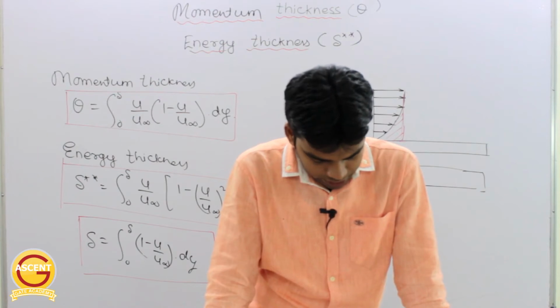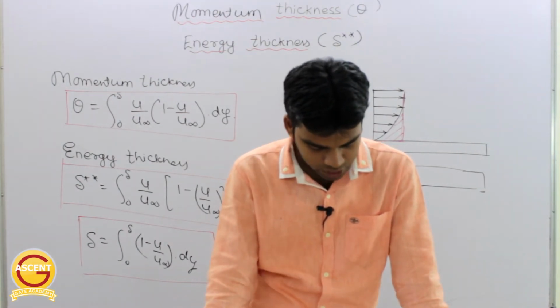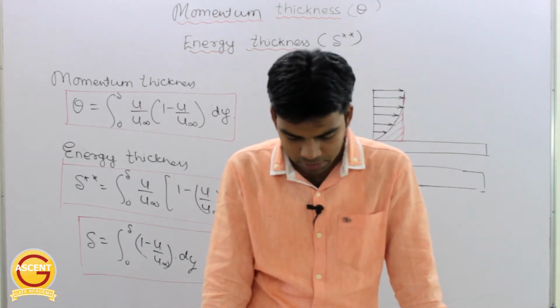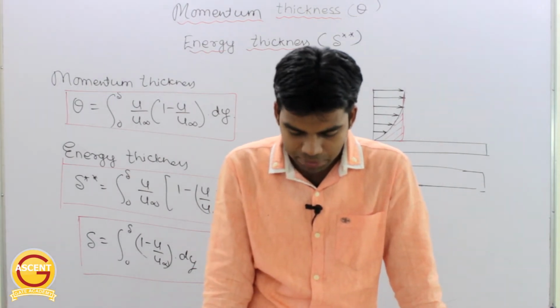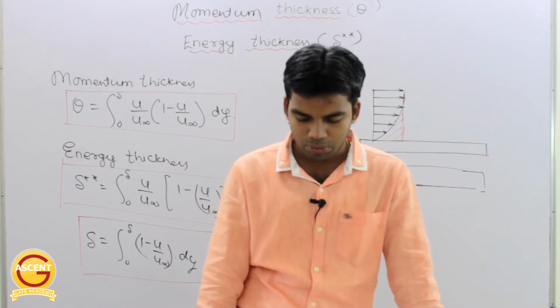Now, what is energy thickness? Energy thickness is defined as the thickness of flow moving at the free stream velocity and having energy equal to the deficiency of energy in the boundary layer region, or the transverse distance by which the boundary layer should be displaced to compensate for reduction in energy of the flowing fluid on account of boundary layer formation.